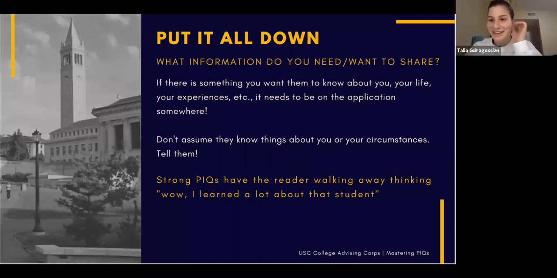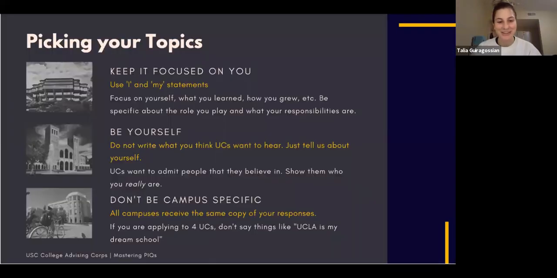Mr. Lee, can I add something about the slide before? I've been reading a lot of PIQs where students talk about an educational opportunity that they took part in with other students or peers from the same school. Then, when they want to demonstrate what they learned from that opportunity, instead of saying "I learned," they say "we learned" or "that was our biggest takeaway."